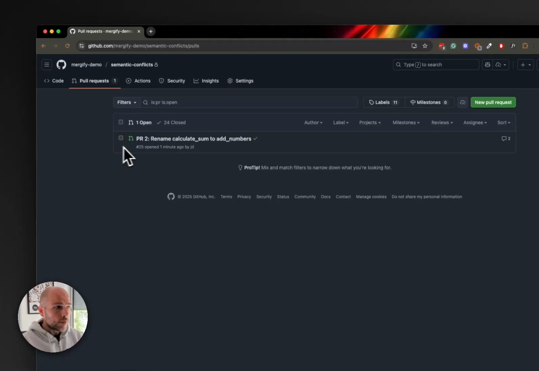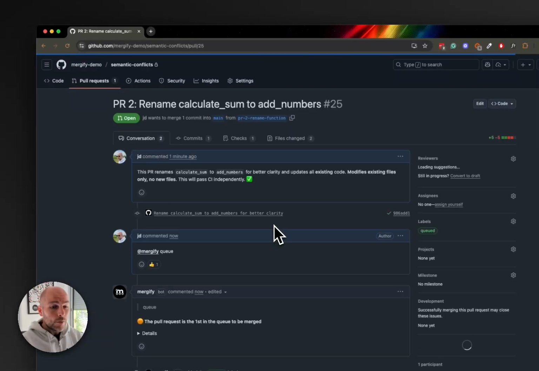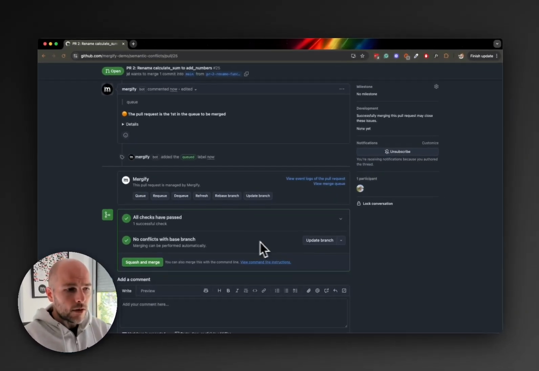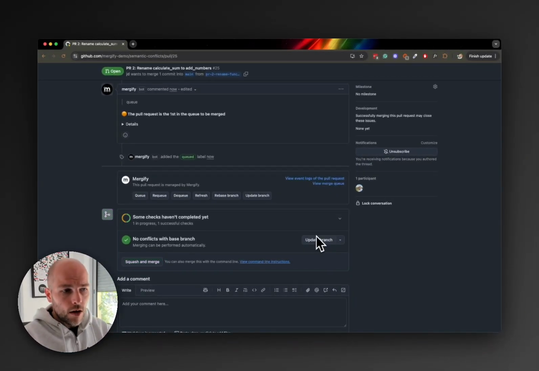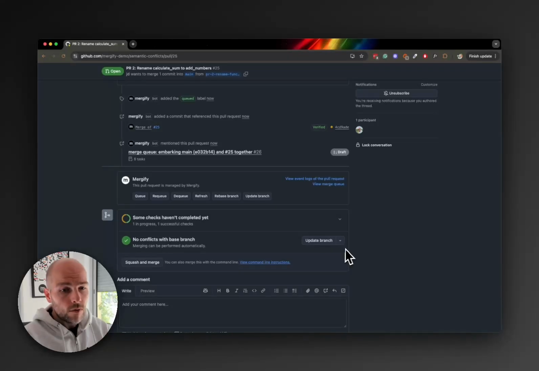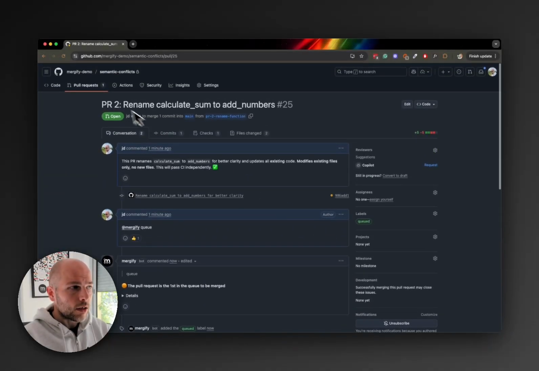Now if I go to the second PR, this PR is not up to date anymore. I can actually see that because GitHub offers me the update branch button to say, whoa, this PR is not up to date, so maybe it's not working. So I could click that button, update the PR and wait again for the CI. But if you do that for like 10 or 20 PRs, it's going to waste a lot of CI time. So you put that into the queue and the queue takes care of doing that for you.